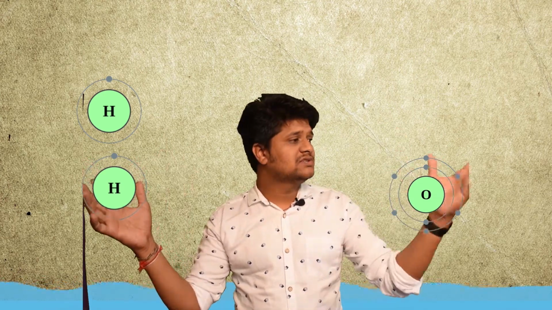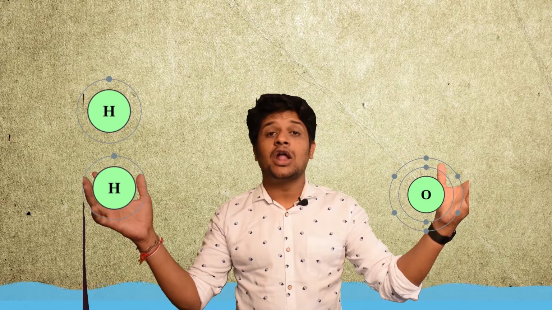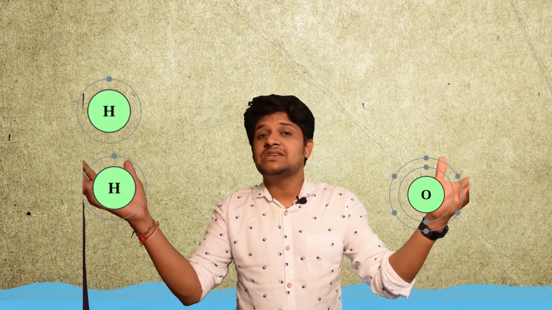The individual properties of hydrogen and oxygen are lost due to the change in the number of electrons when they combine to form a water molecule. If you look at the water molecule, the number of electrons in the outer ring is changed to 2.